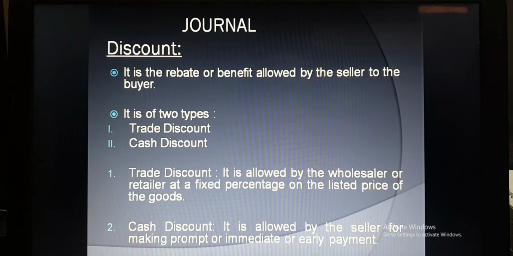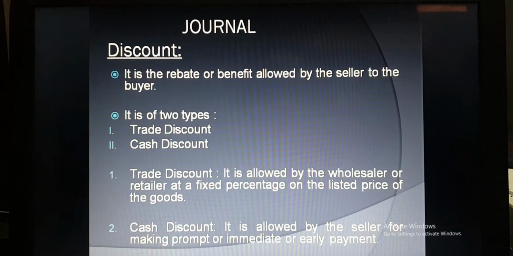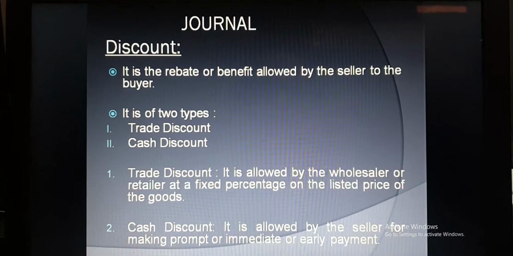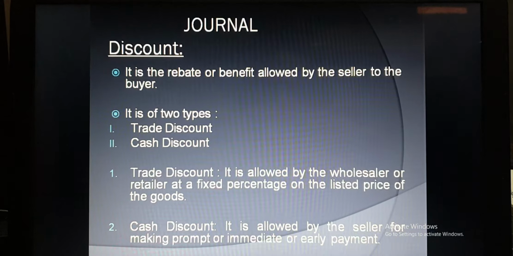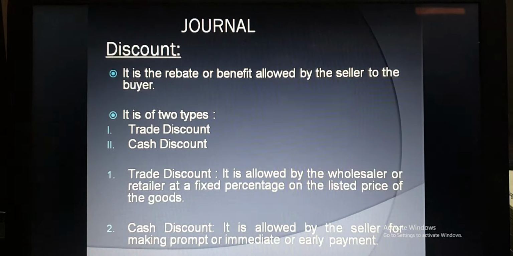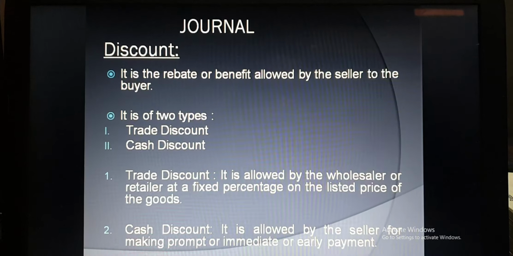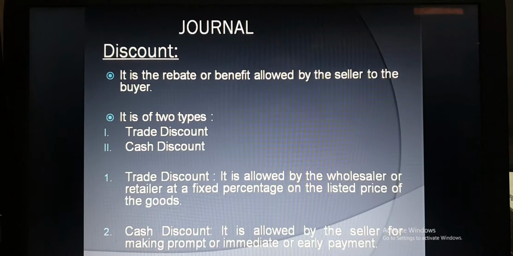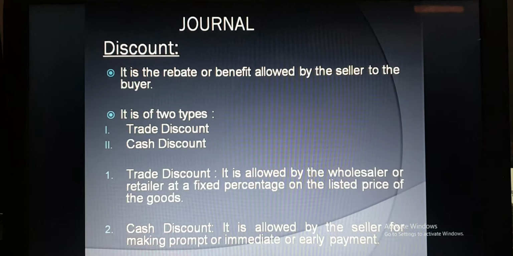It is allowed by the wholesaler or the retailer at a fixed percentage on the listed price of the goods. So this kind of trade discount is allowed by the seller to all the customers, at a fixed percentage like 10% or 20%, and it is generally allowed on the list price of the goods. That is called trade discount. Whereas cash discount is allowed by the seller for making prompt, immediate or early payment.